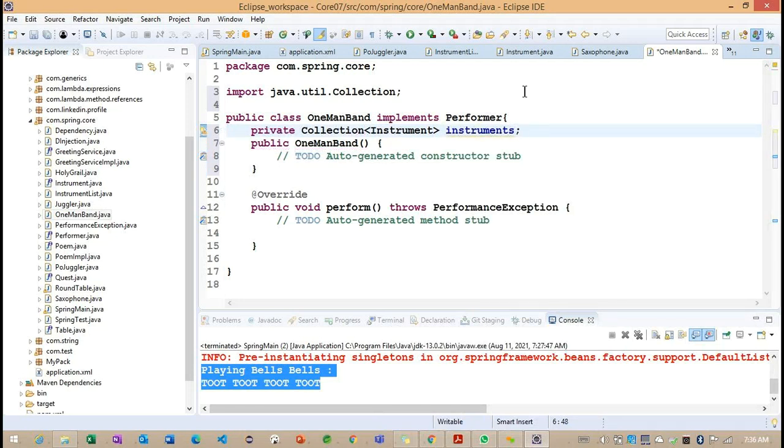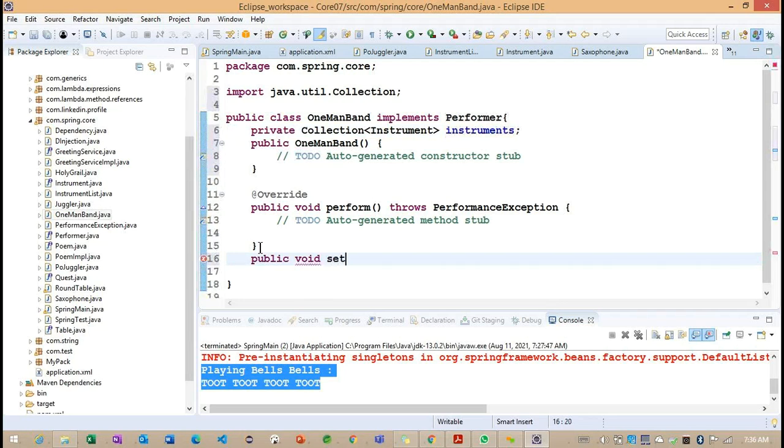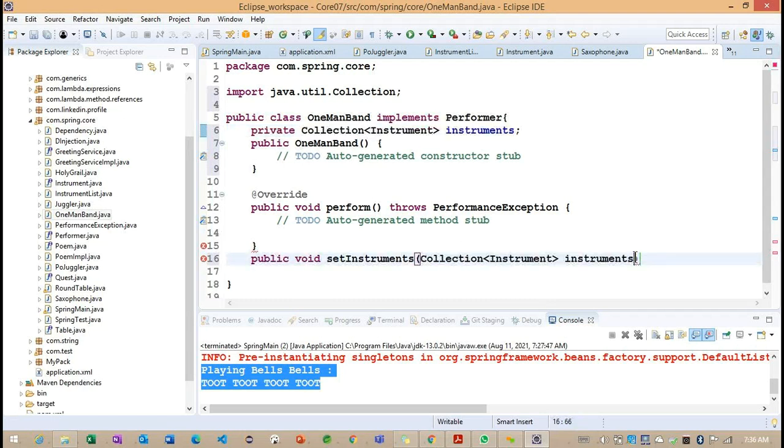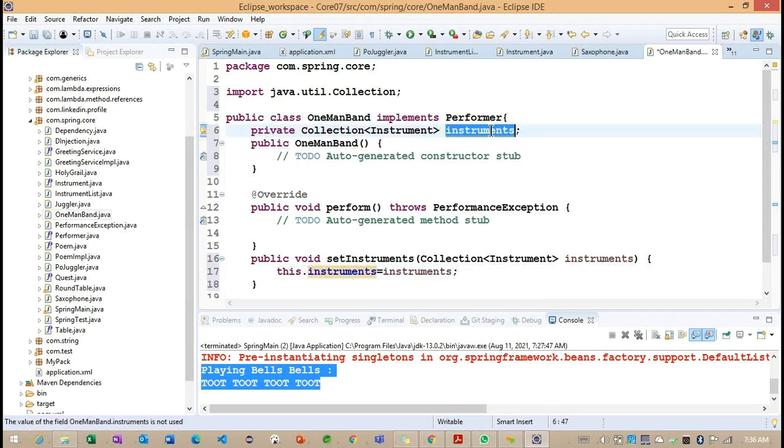And whenever we work on setter injection, we write a public void setInstruments, copy this collection section of code, and this.instruments is equal to instruments, right? Now, for the collection of objects, how can we define the code here?